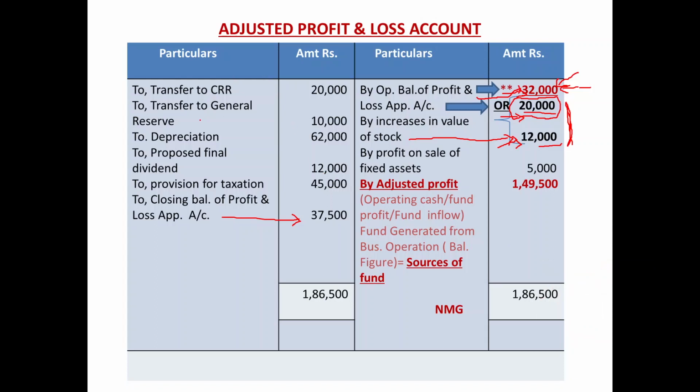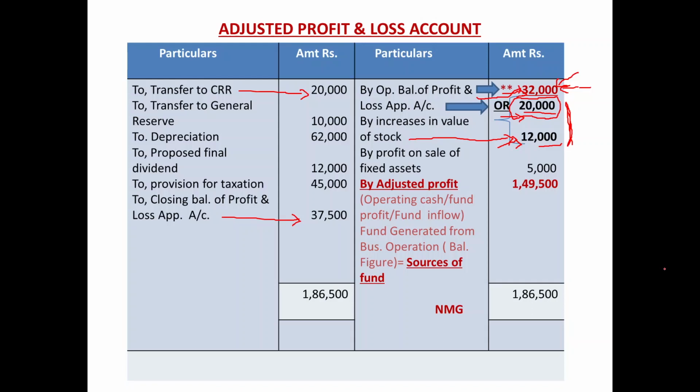So transfer to CRR rupees 20,000. So we added it back once again in the current year's profit by showing it on the plus side, on the left hand side of the adjusted profit and loss account. So this was the total process of RPS redemption.